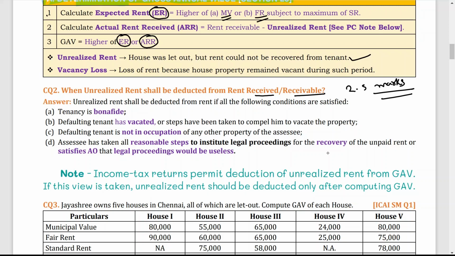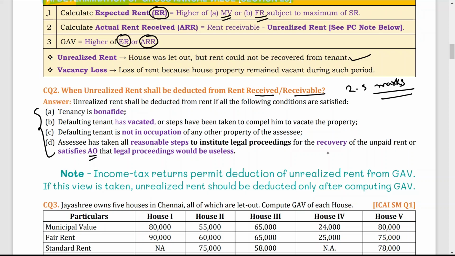Then the third one, the defaulting tenant is not in the occupation of any other property of the assessee. And fourth, the assessee has taken all the reasonable steps to institute legal proceedings for the recovery of the unpaid rent, or satisfies the assessing officer that legal proceedings would be useless. If these four conditions are satisfied, then that rent can be considered as unrealized rent.